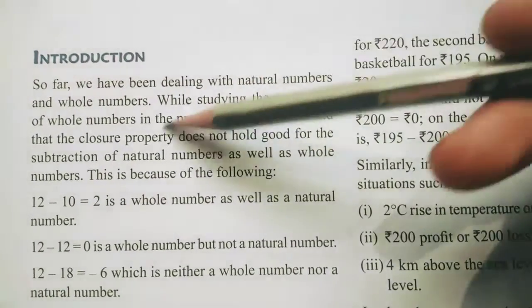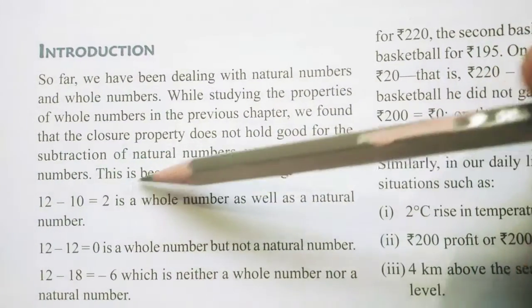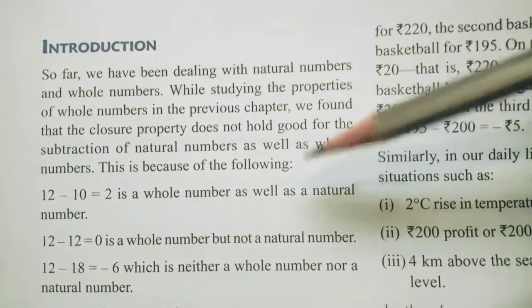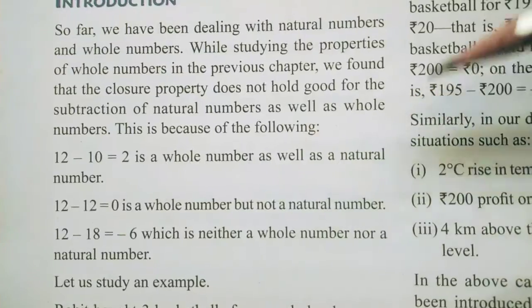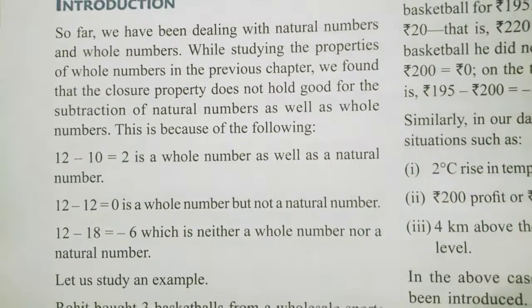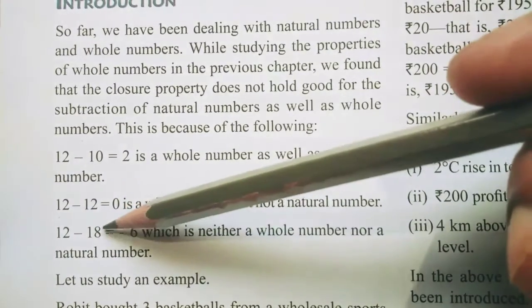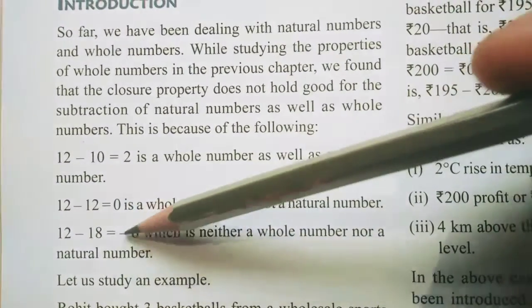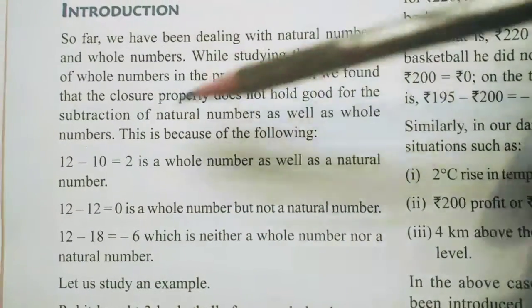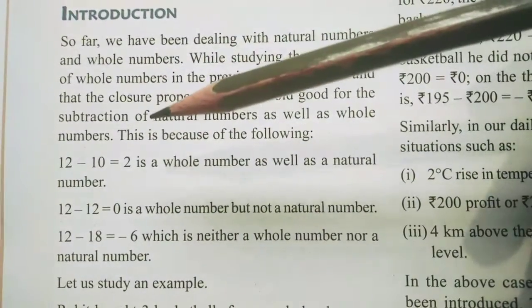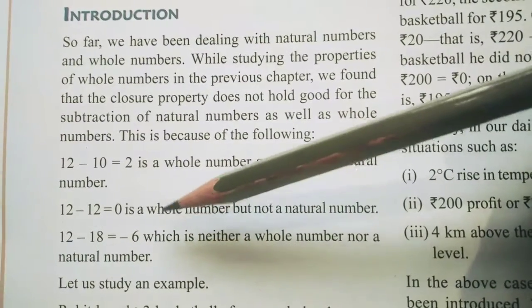applicable in subtraction. Why? Because see, suppose 12 minus 10, it is 2. It is a whole number, no problem, as well as a natural number. But again 12 minus 12 is 0. It is also a whole number but not a natural number. But when you subtract 12 minus 18, what is coming? 18 minus 12, you know, is 6. But here a minus sign is coming, so minus 6. So what is the meaning of minus 6? Which type of number is minus 6? It is neither a whole number nor a natural number. Okay, are you understanding or not?